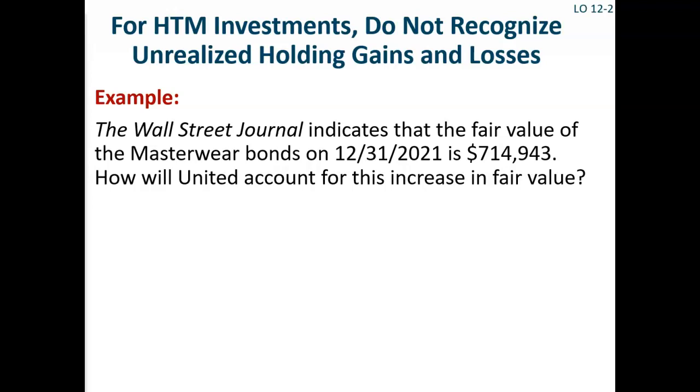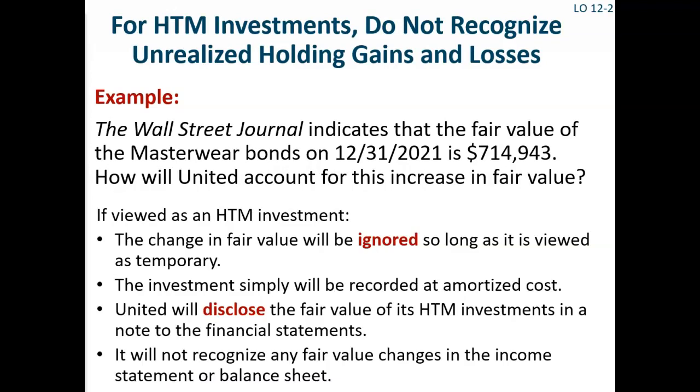How will United account for this increase in the fair value of its debt investment? If United views the bonds as held-to-maturity investments, the change in fair value will be ignored. The investment simply will be shown on the balance sheet at the amortized cost of $671,297. United will disclose the fair value of its held-to-maturity investments in a note to the financial statements, but will not recognize any fair value changes in the income statement, the statement of comprehensive income, or on the balance sheet.